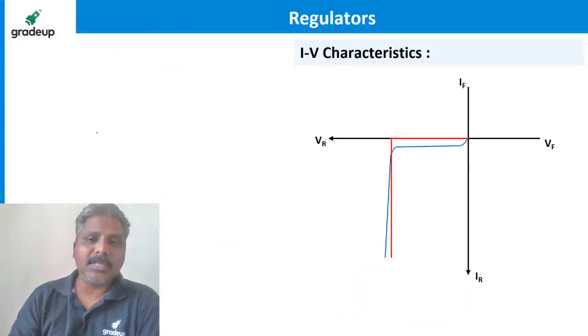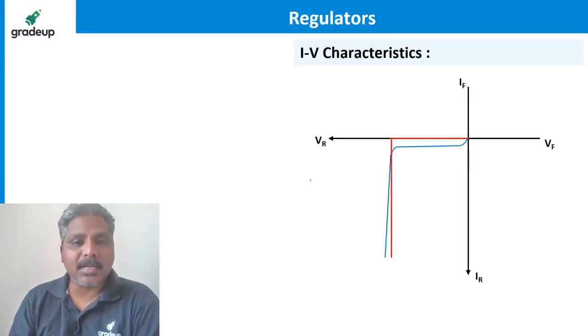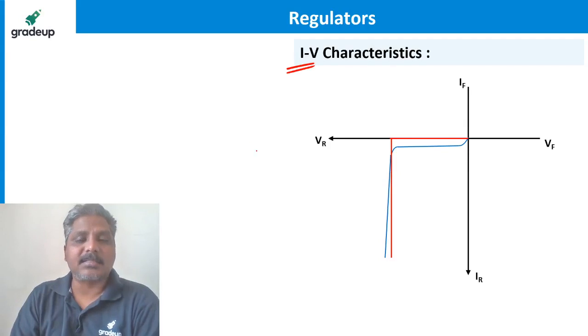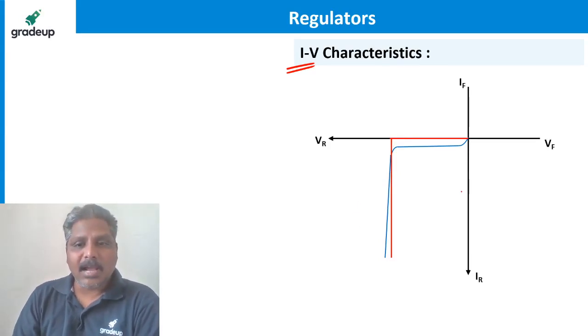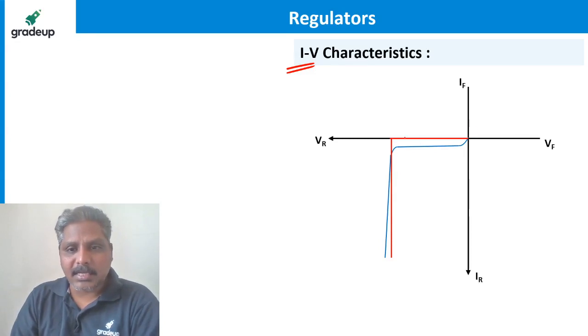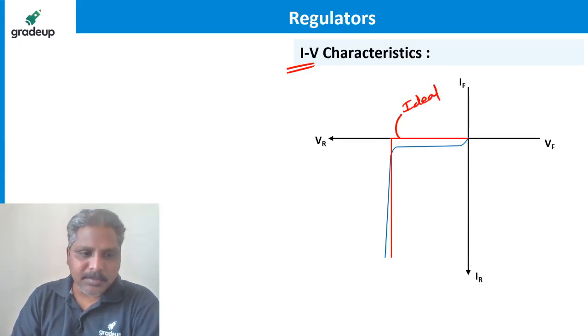Let us see a few more things required to understand IV characteristics. If I plot IV characteristics, then a few more things can be understood. I have plotted 2 curves here. One is red color and another is blue color. Remember that this red color is for ideal diode and this blue color is for practical diode. Remember, this blue color is for practical diode.